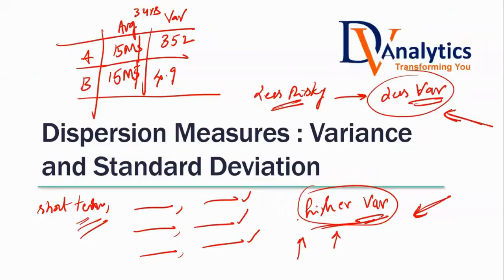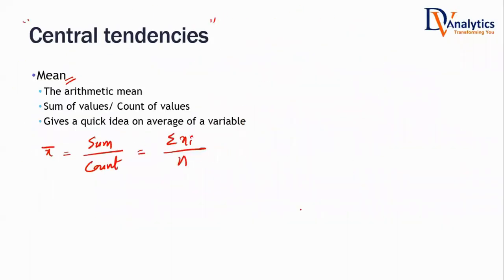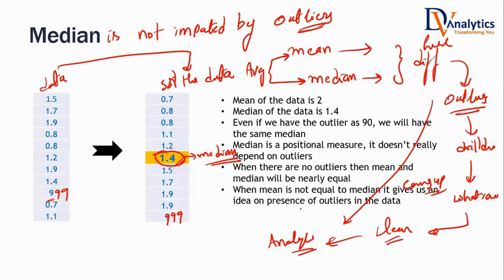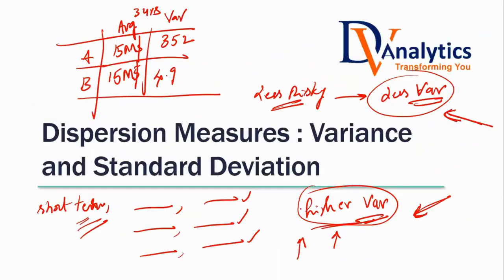For example, here based on variance, you told me B is the less risky company. If I would have given you standard deviation, and if I ask you the same question, which one is the less risky company, do you think your decision is going to change? No, sir.